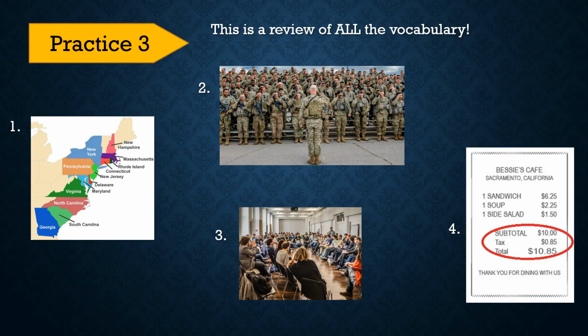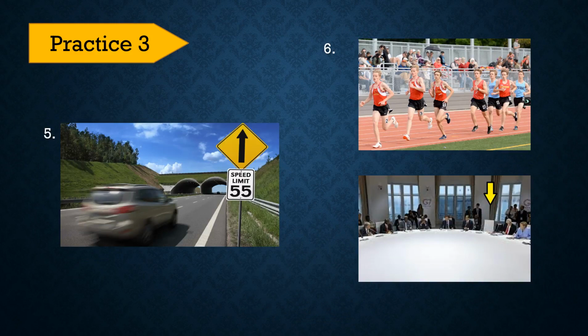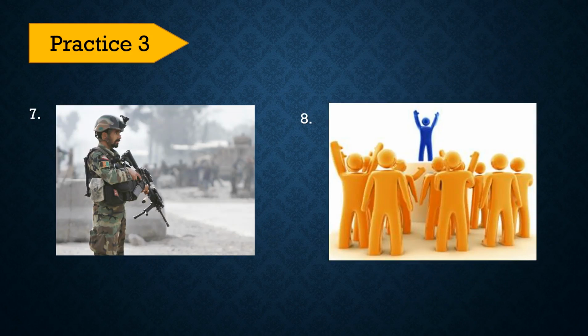We're almost finished. This is the last test, and it's a test of all 8 words. Pause the video and see if you can figure out these 4. Okay, you should have original, army, self-government, tax. Pause the video again. This should be law and representation. Last one. You should have soldier and a representative.